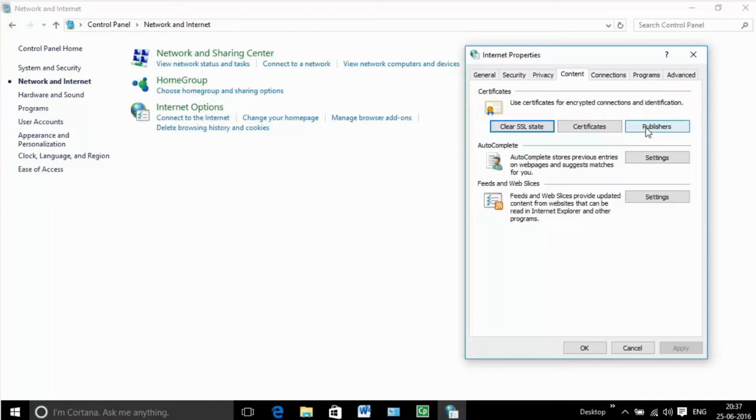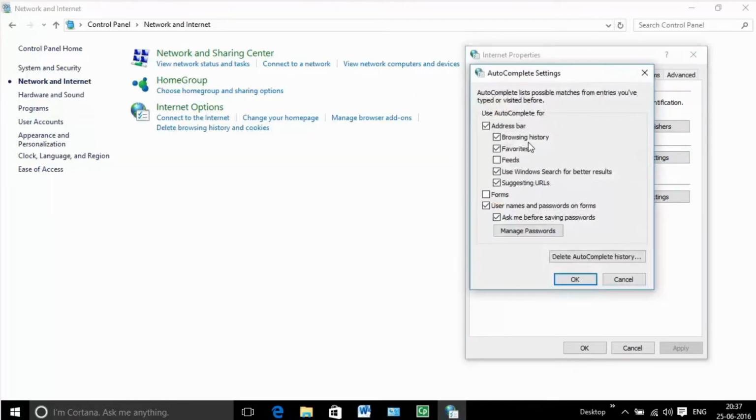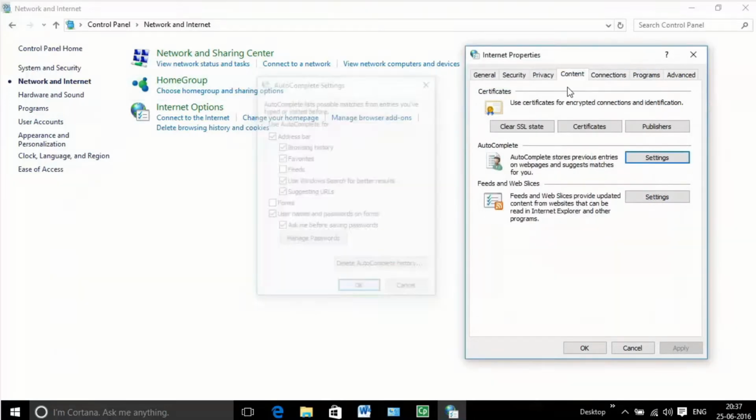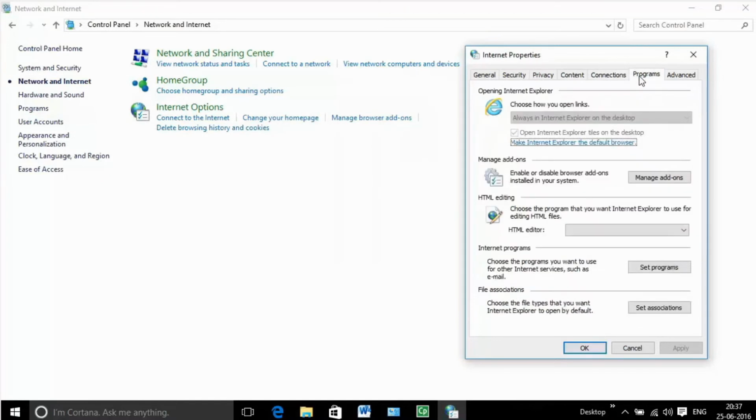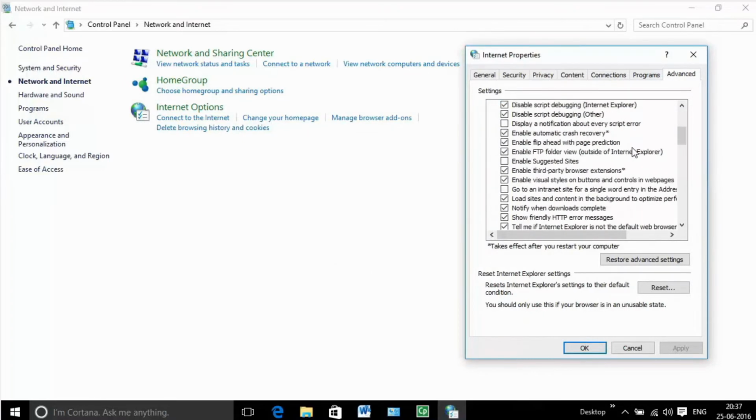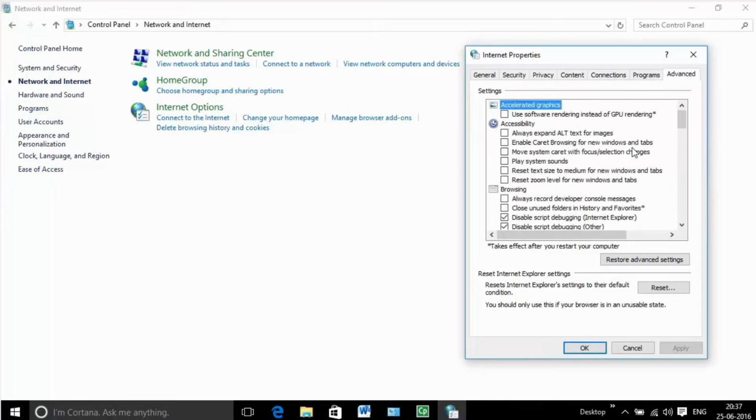Content allows the parental controls and autocomplete to be configured and also specifies how to deal with certificates. Connections, programs, and advanced. These give access to other aspects of Internet settings, such as the default modem connection and email client, proxy settings, and other advanced configurations.